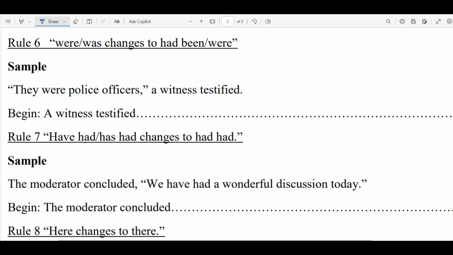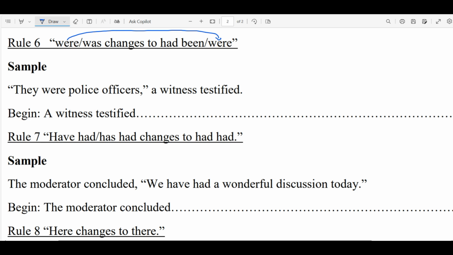So sometimes where can be maintained. So if, for instance, you are given where in the direct speech, you can still maintain where in the reported speech. For example, the one that we are given here, they were police officers. A witness testified. So if we want, we can say a witness testified that they were police officers.